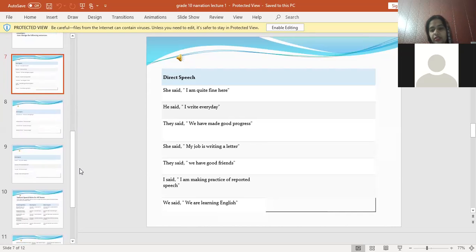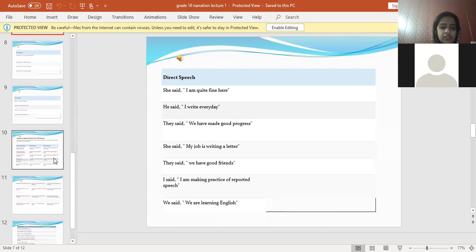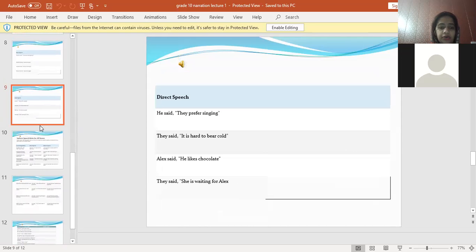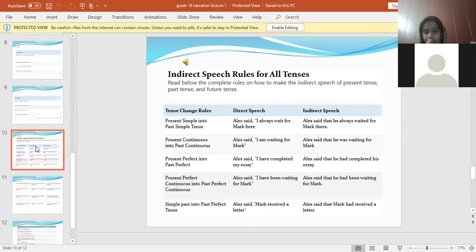Or these are few sentences. He said that he wrote every day. That's good. He said that he writes. He wrote. The first form will be changed into second form. Okay, we have changed two sentences. Rest of the sentences you can change on your notebook for the sake of practice.